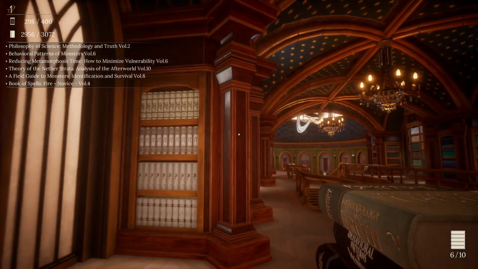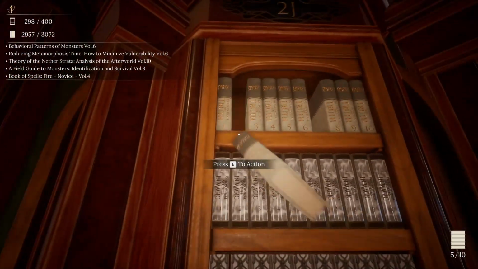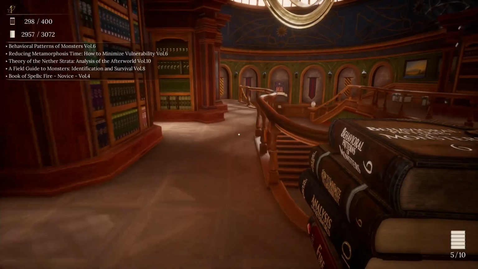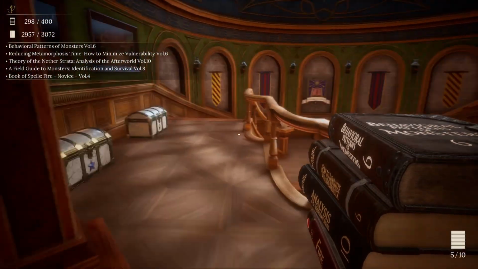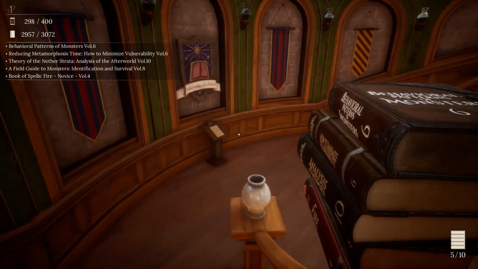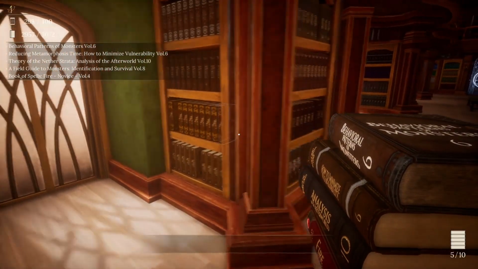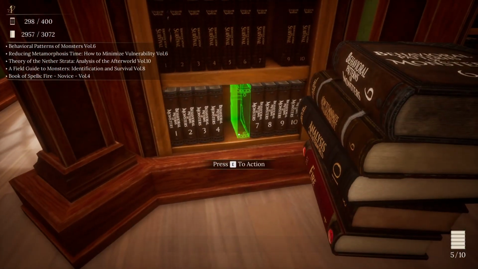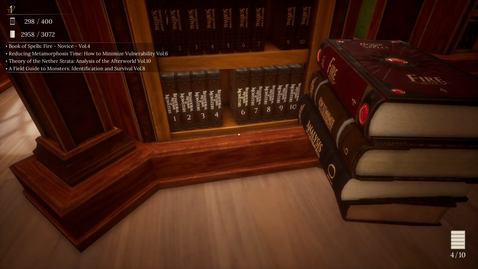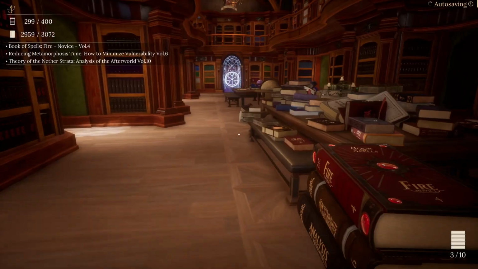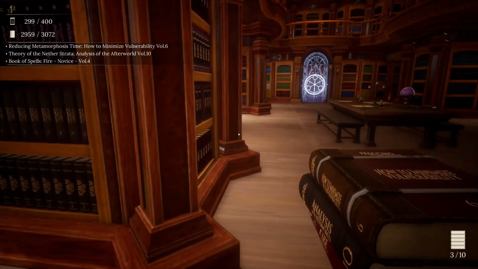Philosophy of Science, Methodology and Truth, Volume 2. Monsterology, Transfiguration, Necromancy, Monsterology. Okay, cool. Let's get these Monsterology ones done, and we'll get the Necromancy and whatnot. I'll figure out. Behavioral Patterns of Monsters, Volume 6. Goes right here. Field Guide to Monsters, Identification, Survival, Volume 8. Goes right there.